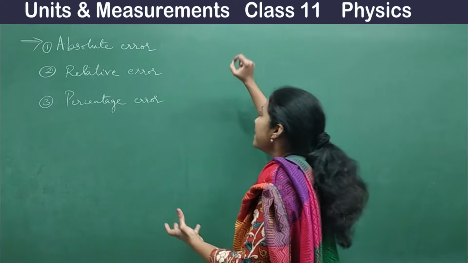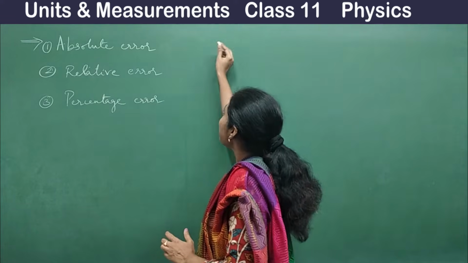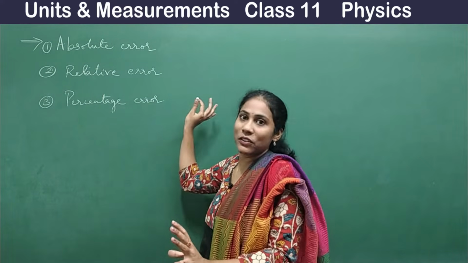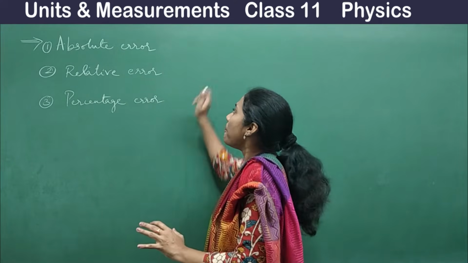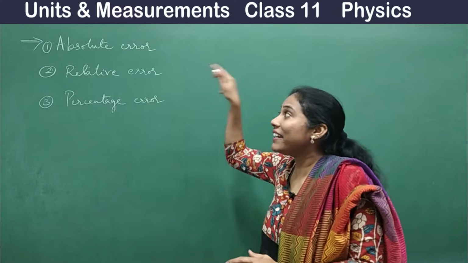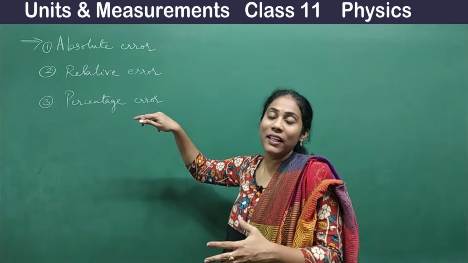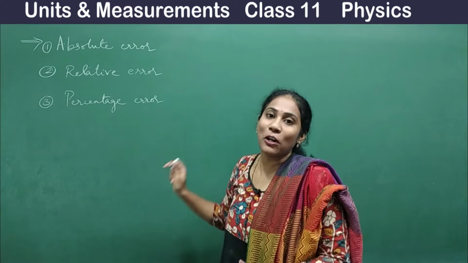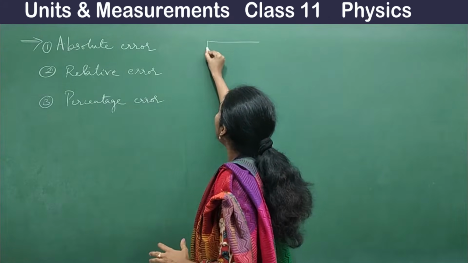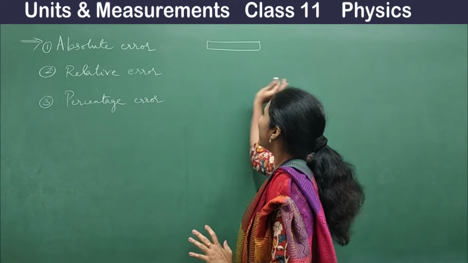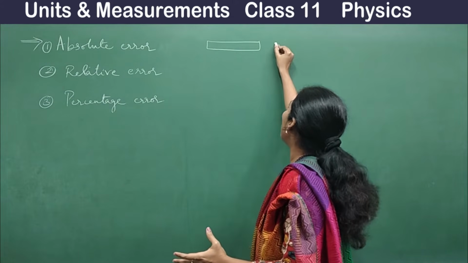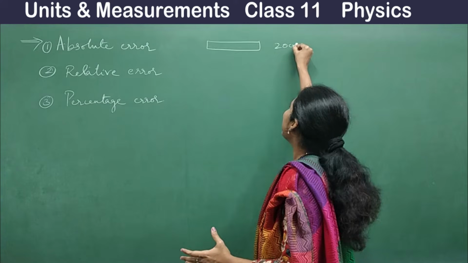See guys, listen here, this is really very important. I'll make you understand all the 3 types of error with one particular example. Instead of by-hearting their definition, it is really very important to understand their real meaning. Then you will understand the beauty of the topic. You have a rod. Say its length is around 20 centimeter.